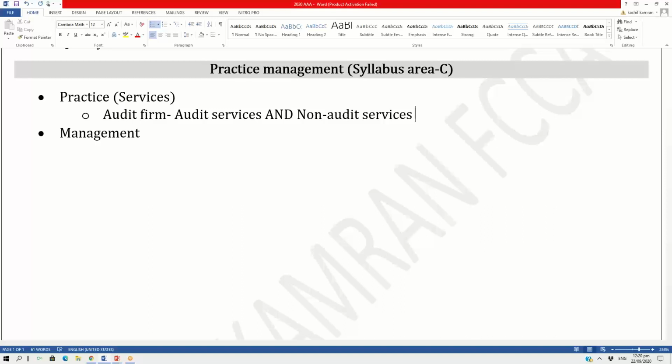Obviously, the audit firm is offering the services to generate income, which is the purpose why they are running the audit firm. They're not running the audit firm for welfare.